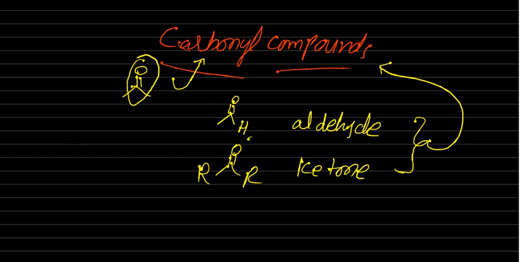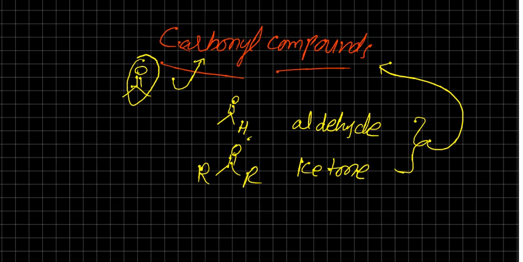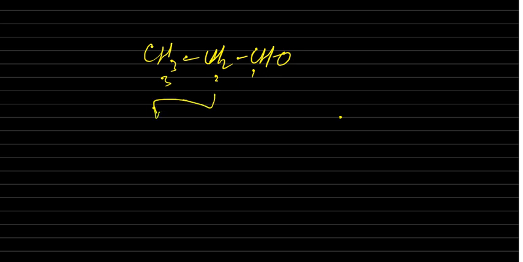Next, suppose CH3, CH2, CHO is there. How many carbons? 1, 2, 3, three carbons. First I will write the common name, then IUPAC.